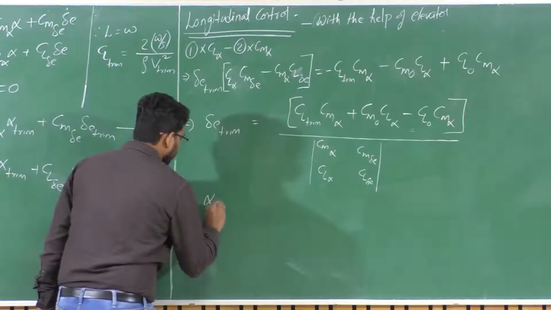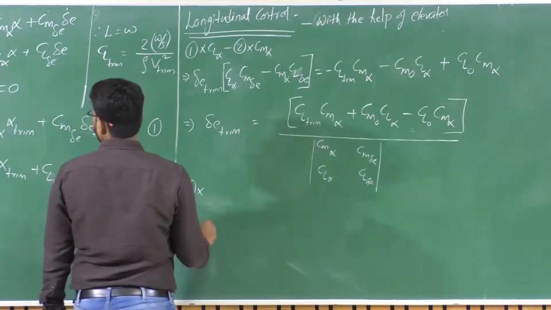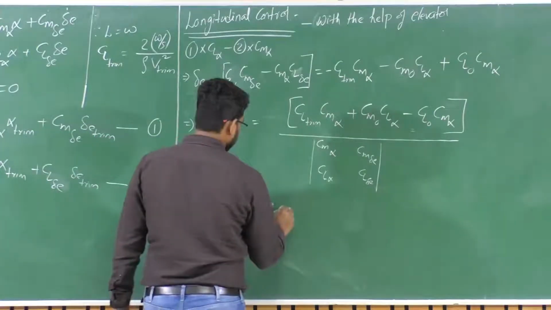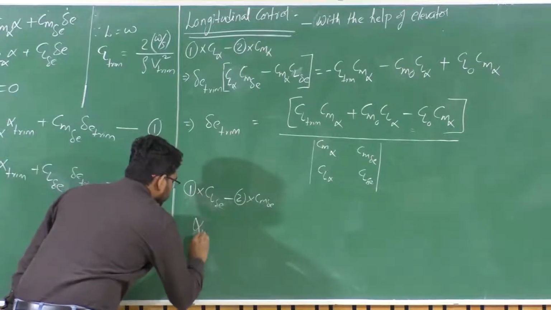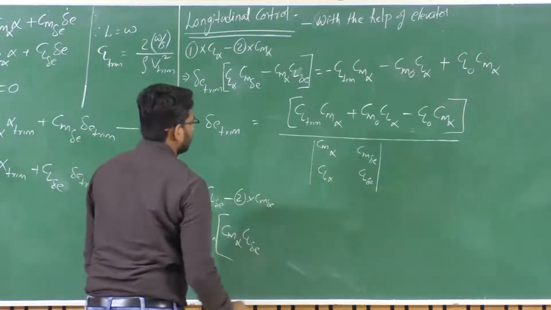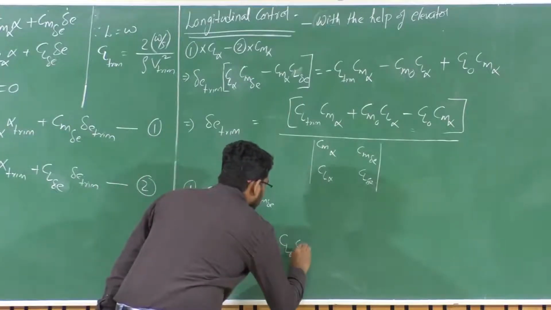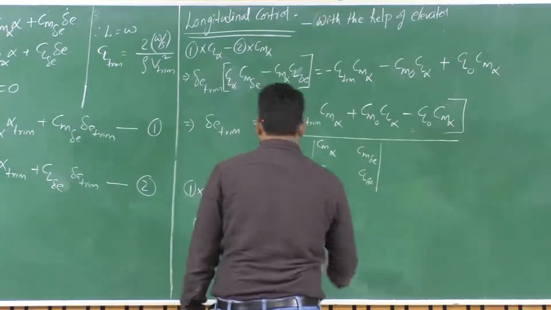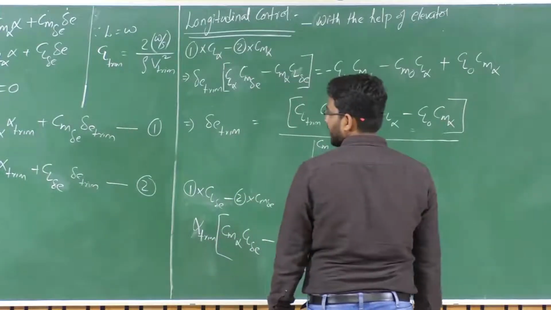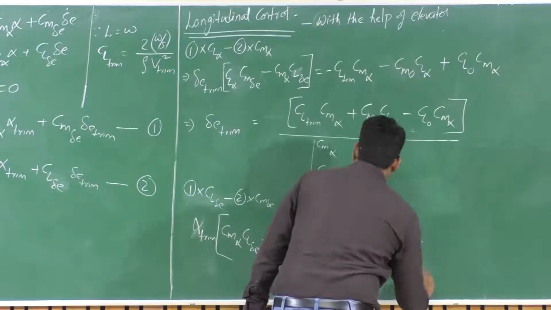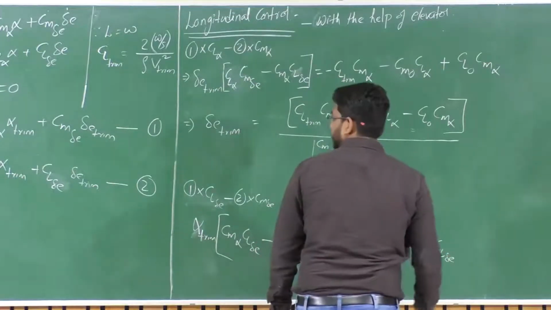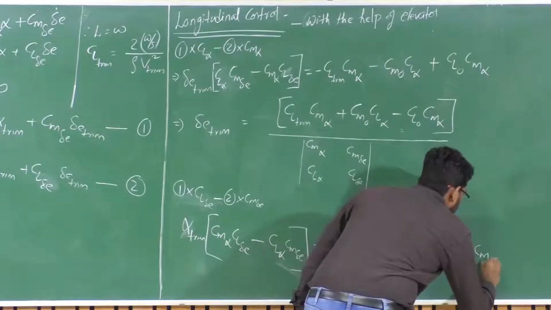Okay. Similarly, in order to find alpha trim, equation 1 multiplied by Cl delta E minus equation 2 multiplied by Cm delta E. So if I do that, alpha trim times Cm alpha times Cl delta E minus Cl alpha times Cm delta E is equal to minus Cl naught times Cm delta E, minus Cm naught times Cl delta E, plus Cl naught times Cm delta E. Okay.